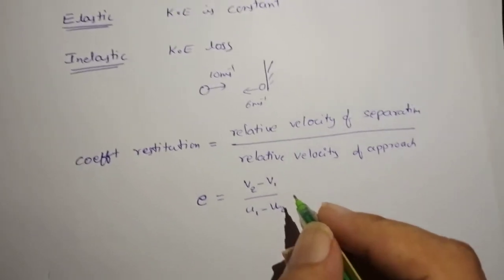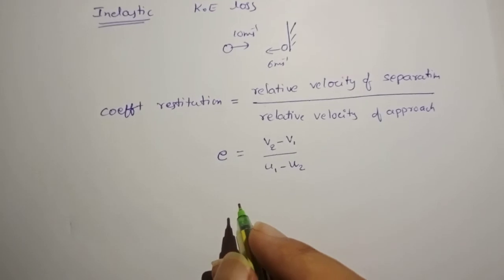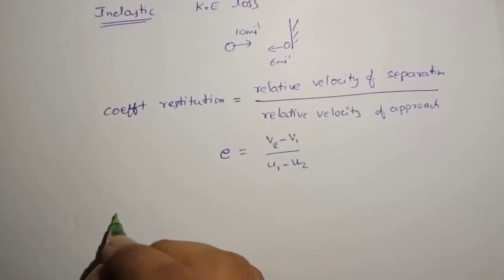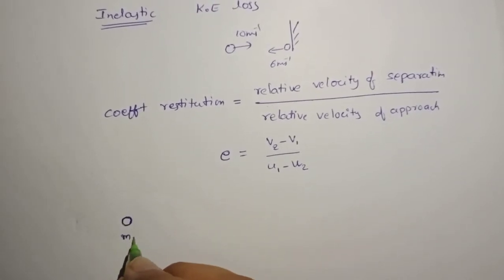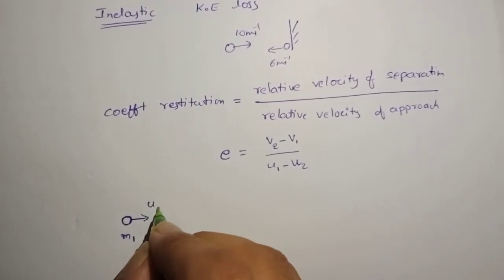Let me consider one case of elastic collision in one dimension. There is a mass m1, which is initially moving with velocity u1.